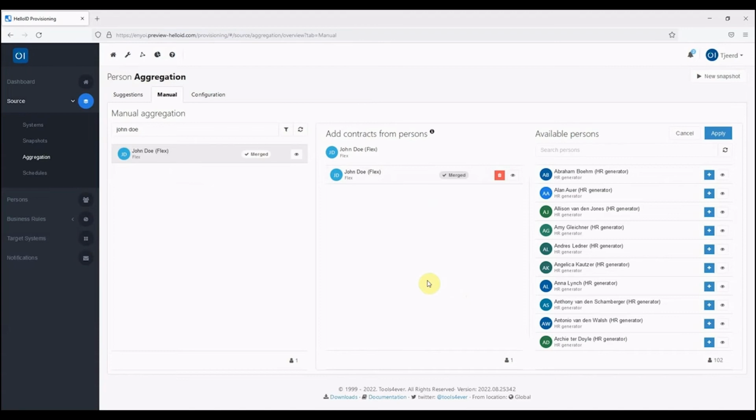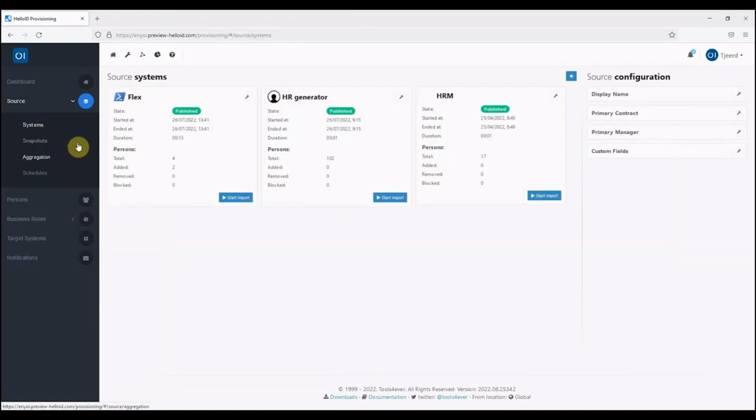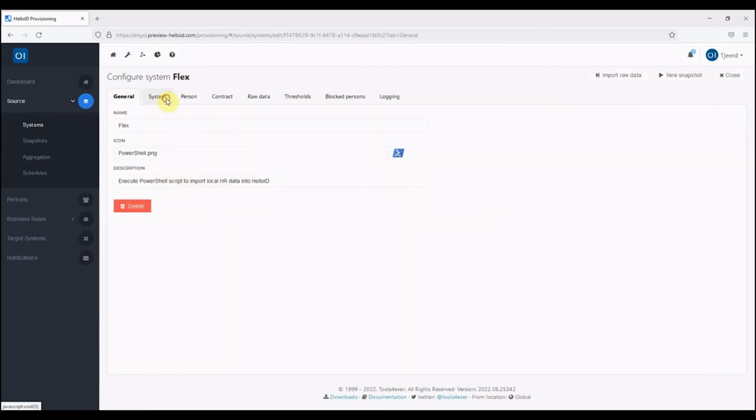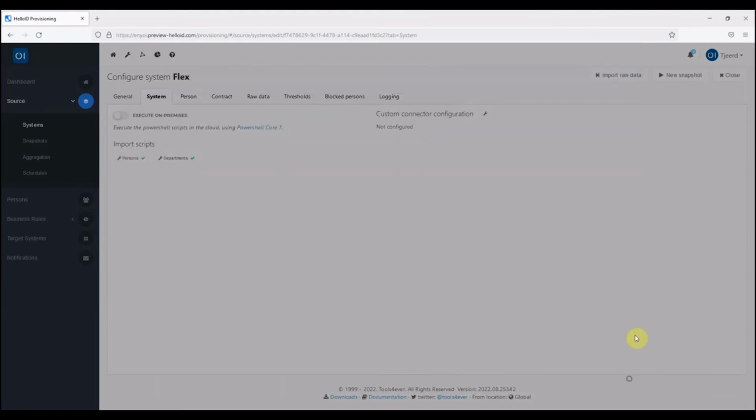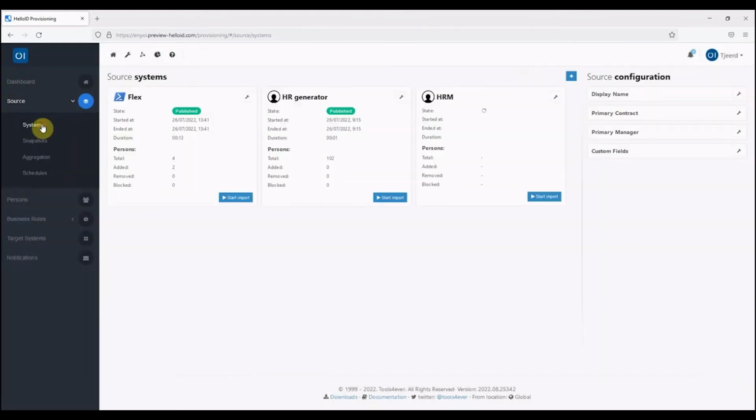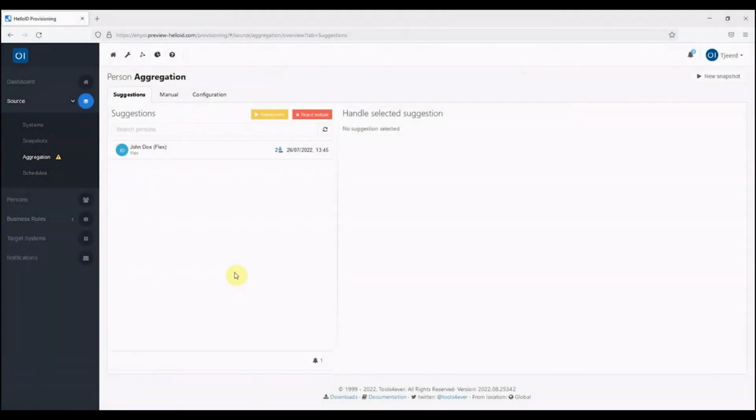This could be complicated because if an account was already assigned, you had to change the correlation ID, and then John Doe 0 would have the previous account that John Doe 1 had. We changed this, so let's look at the changes. We go to the source system, and here we make a small adjustment so that John Doe 1, the main person, is removed from the system. Let's start an import, and if the import is finished, an icon should appear behind aggregation so you can see that something is wrong. Now we see the sign appearing, and it means we have a new suggestion.